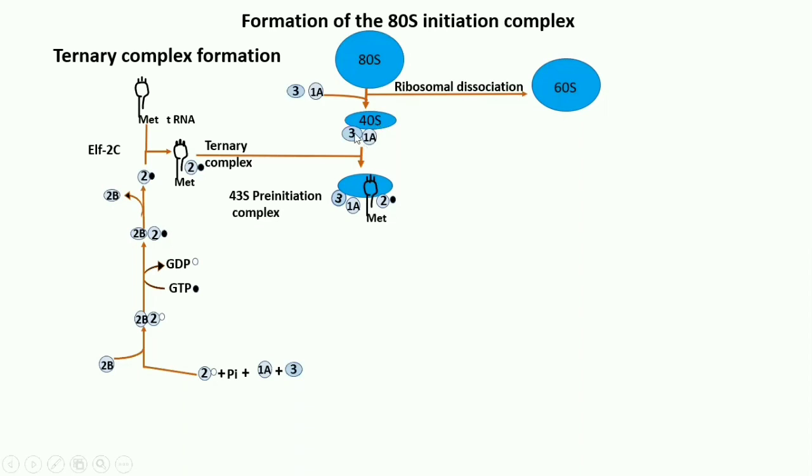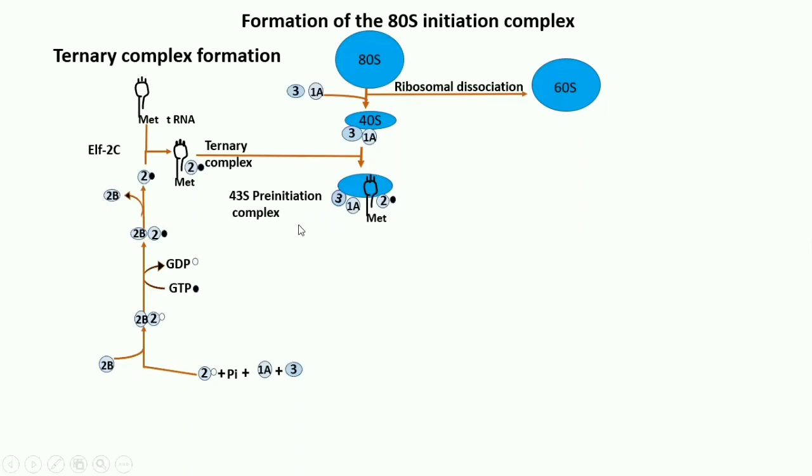All these together form the 43S pre-initiation complex. Here if you can see, there is the tRNA with the methionine and the initiation factors. So this is the 43S pre-initiation complex.